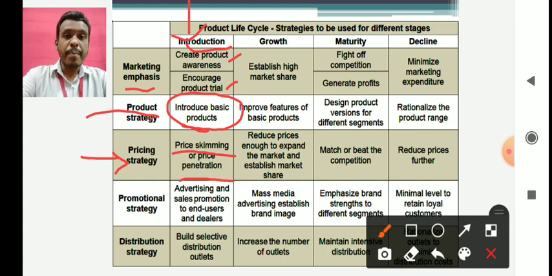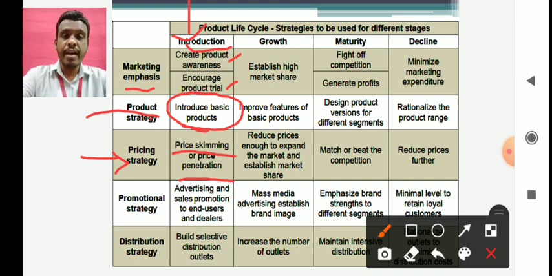So this is completely opposite to price skimming. Price skimming starts with a high price initially, and slowly you reduce the price when competition starts coming in, so as to not lose market share. It is used for innovative products. Whereas penetration pricing is used where you start from a lower price initially just to gain market share, because you do not have an innovative product.